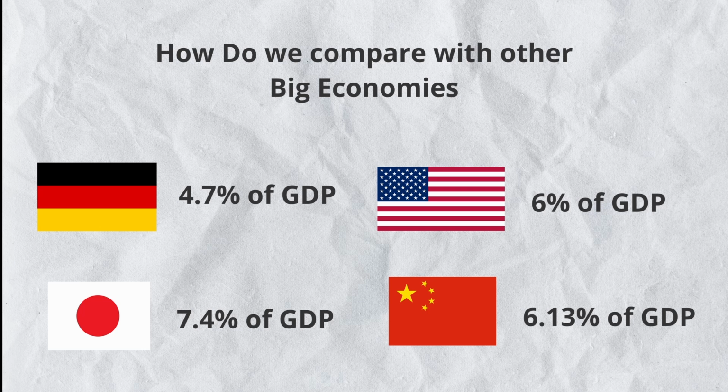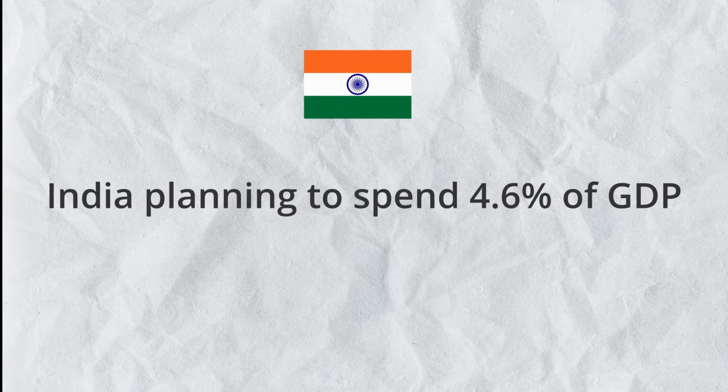India's 2.9% of GDP for financial year 23-24 may look smaller, but it is the highest ever allocated in terms of amount allocated. India is planning to spend 4.6% of its GDP on education budget this year.